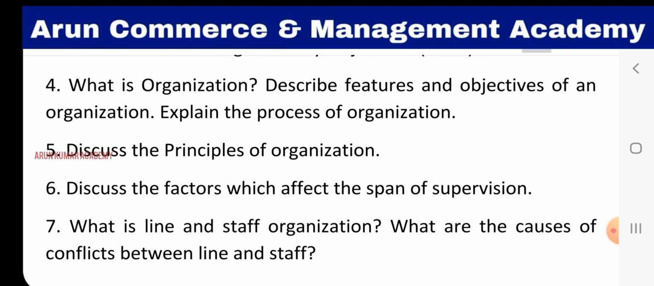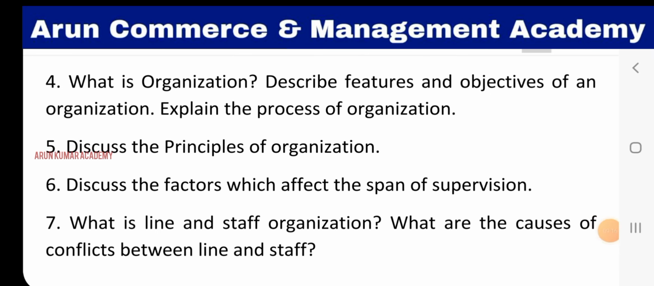Then question number 5. Discuss the principles of organization. So here also you need to explain the meaning of organization, and you can write down the minimum 2 definitions of organization and write down all the 15 principles of organization. What are the 15 principles of organization? Unity of objectives, specialization, span of control, exception, scalar principle, unity of command, delegation, responsibility, authority, efficiency, simplicity, flexibility, balance, unity of direction, and personal ability. So these are the principles of organization.